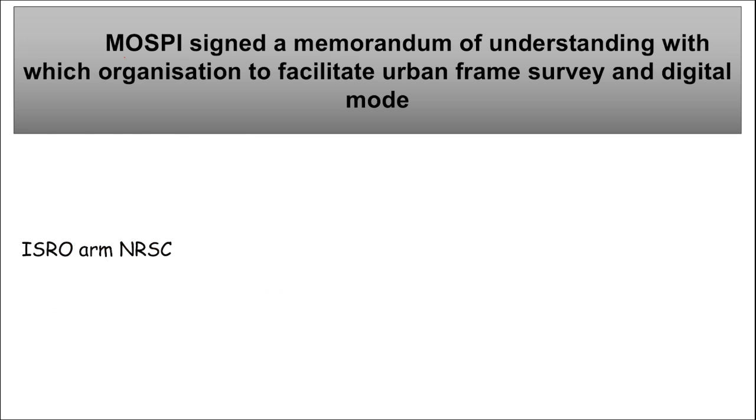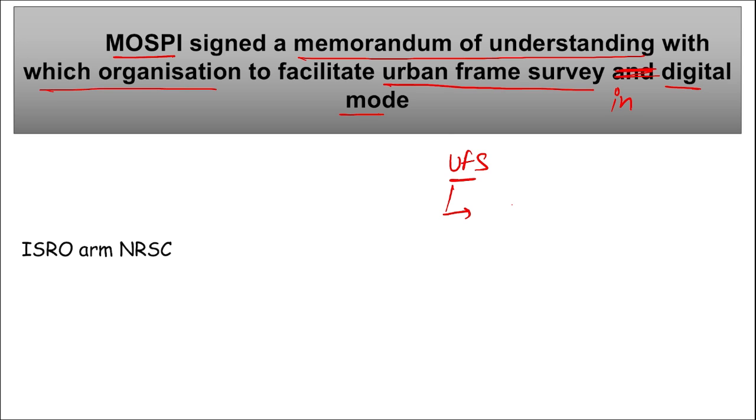Next is MOSPI, that is the Ministry of Statistics and Program Implementation. They have signed a memorandum of understanding with which organization to facilitate the urban frame survey in digital mode? If we talk about this urban frame survey, first of all, what is this? This survey is conducted once in every 5 years, right?